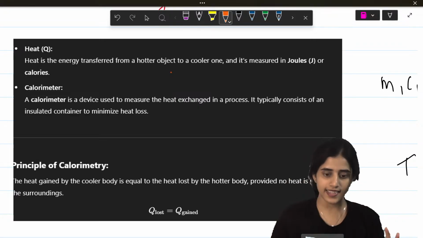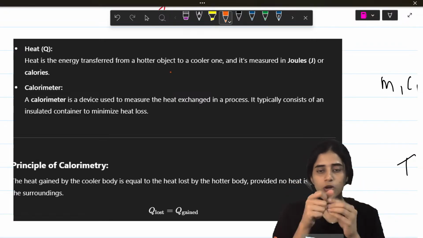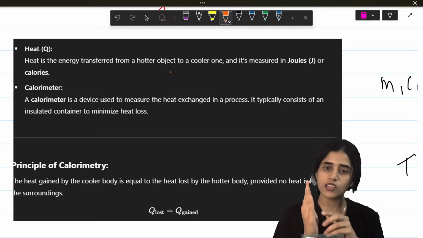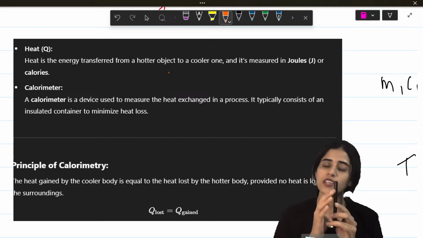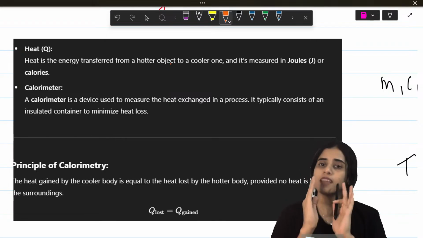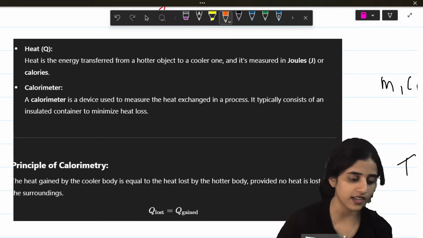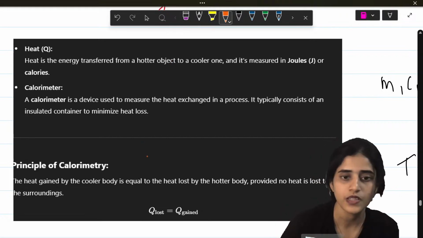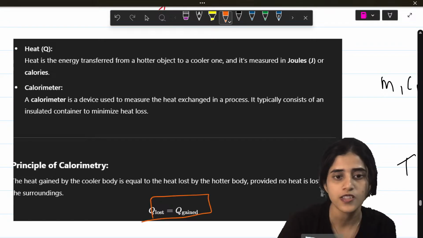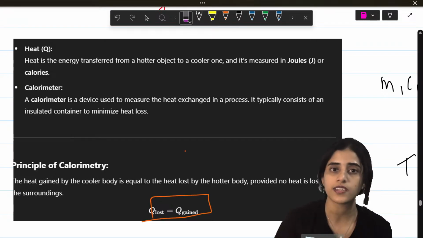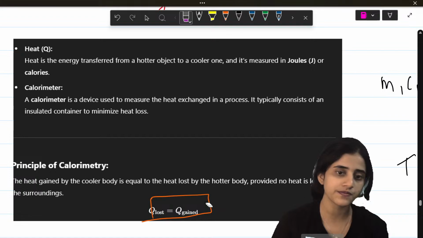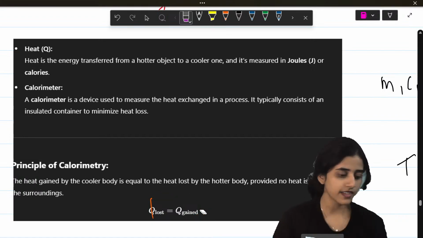In the ideal case, I have two objects, one hot and one cold. All the heat gained by the cold body is equal to the heat lost by the hot body, if none of it is lost to the surrounding. So Q lost is equal to Q gained. This is the principle of calorimetry.